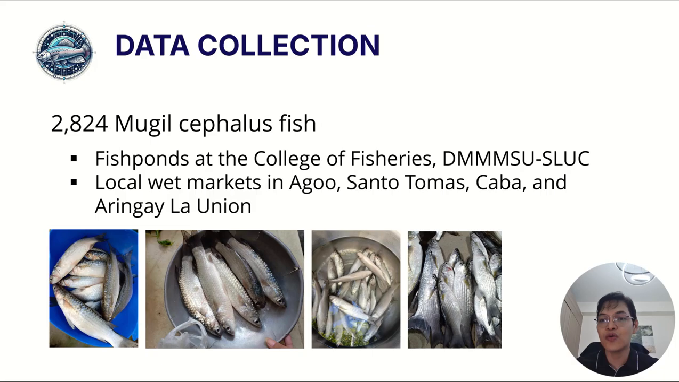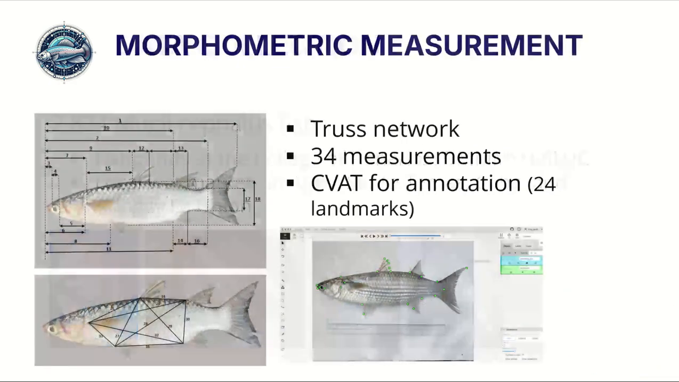In this study, a total of 2,824 Mugil cephalus fish samples were collected. The samples came from two main sources to ensure diversity in size, shape, and condition. First, fish were obtained from the fish ponds at the College of Fisheries of Don Mariano Marcos Memorial State University South La Union campus. Second, additional samples were collected from local wet markets located in Agoo, Santo Tomas, Caba, and Aringay in La Union, Philippines.